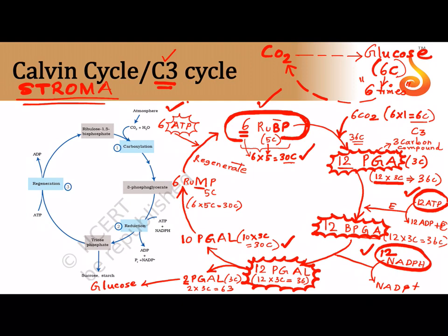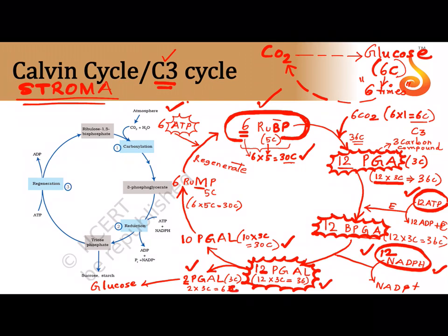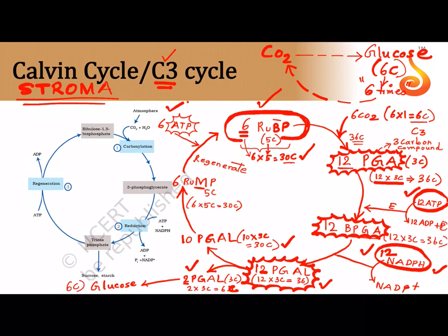And who is the one who is reducing it? It is the NADPH molecule. Out of 12 PGAL, that is 12 into 3, 36 carbon, we kept aside only 2 of PGAL because we have with us 6 carbon. And 6 carbon is enough to make 1 glucose, because 1 glucose is 6 carbon. And how much were we left with? We were left with 10 molecules of PGAL.